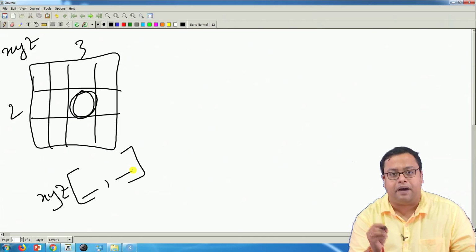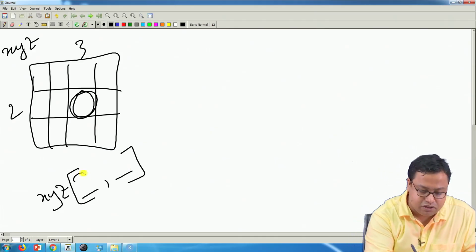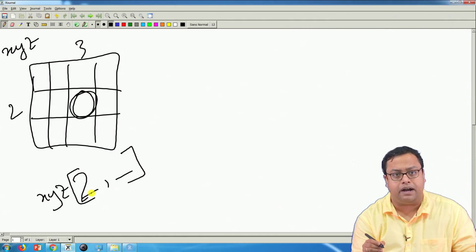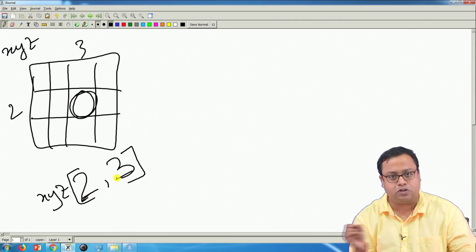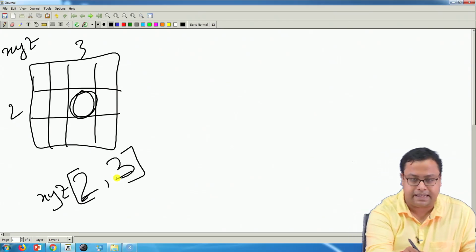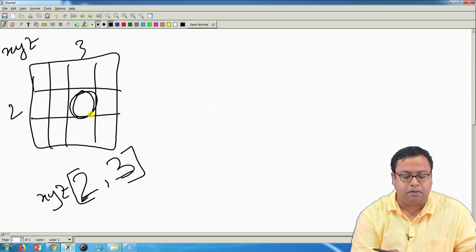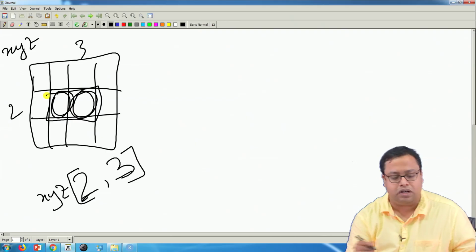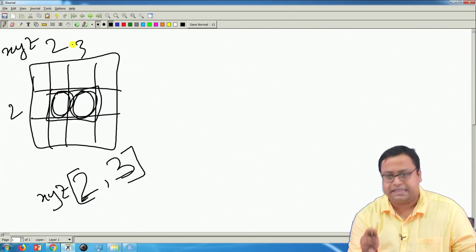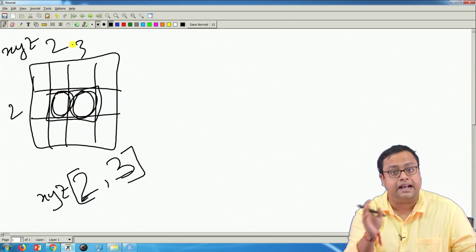The part before the comma is the row number, in this case 2, and the part after the comma is the column number, in this case 3. So 2 comma 3 gives me this cell. If I want more cells, let us say I want this cell and this cell, both, then I am asking for the second row and the second and third columns.